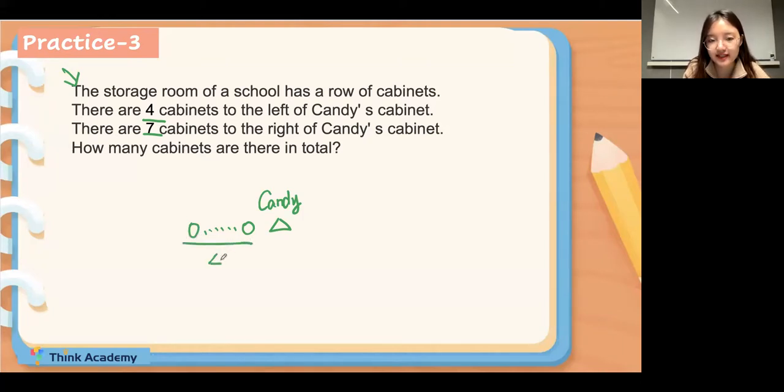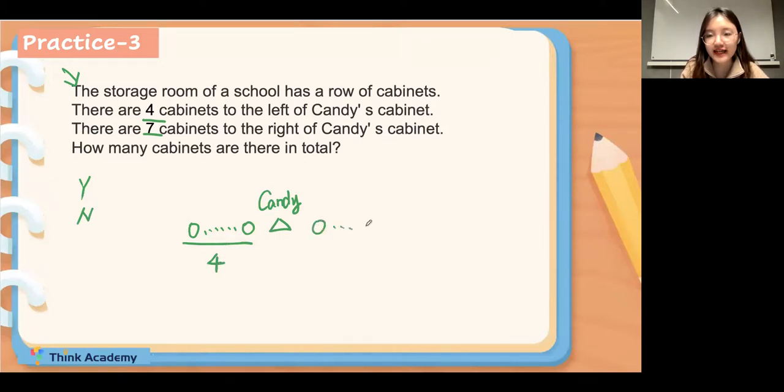So my question is, is Candy's cabinet included in the 4 cabinets? Y for yes and N for no. Is Candy's cabinet included in the 4 cabinets? There are 4 cabinets to the left of Candy's cabinet. It's the cardinal number, so no, very well done. Candy's cabinet will not be included in the 4, so there are 4 cabinets.